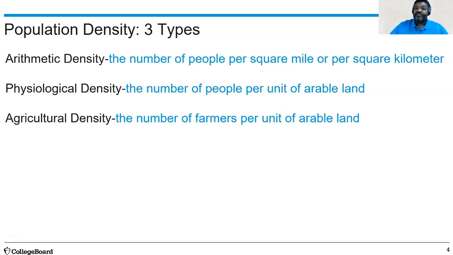Physiological density is the number of people per unit of arable land. And then agricultural density looks at the number of farmers per unit of arable land.